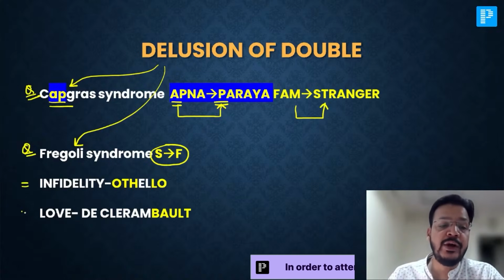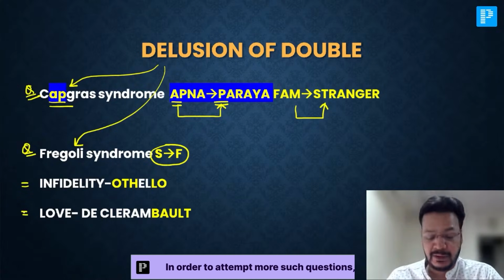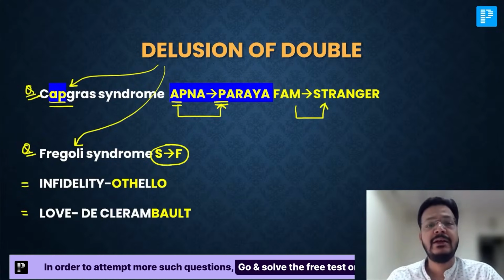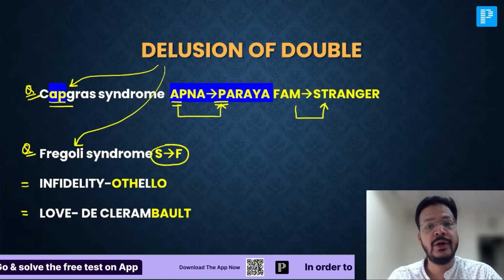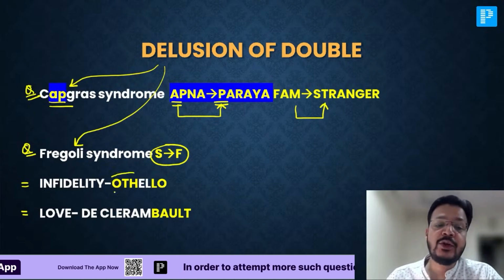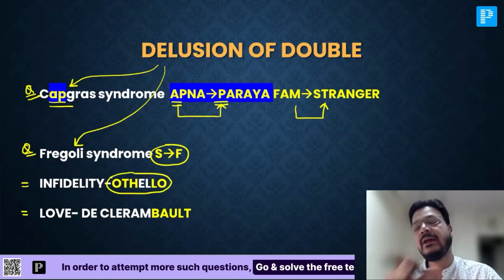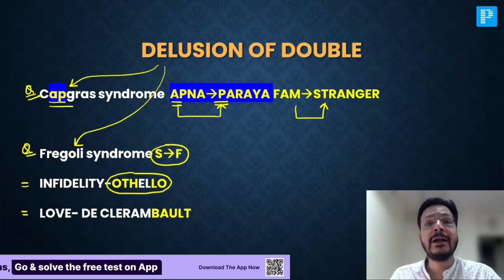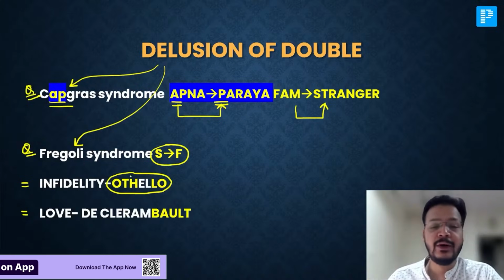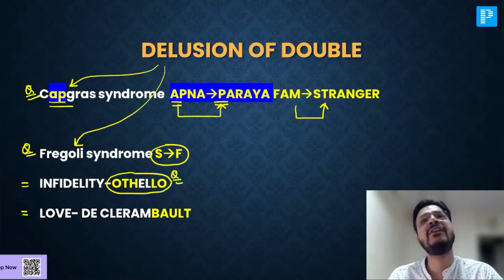Now there are two more delusions. Delusion of infidelity means, a very simple trick, you feel that your partner is unfaithful. It is a delusion of loyalty. So what would you say to your partner? You would say, you are unfaithful to me, you are not loyal to me. That would be Othello syndrome. It's a delusion of infidelity.